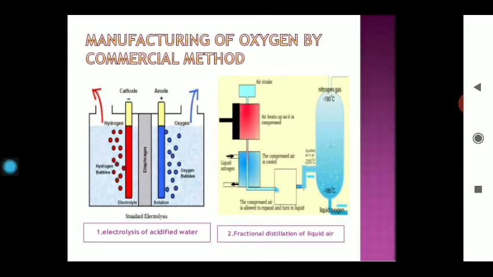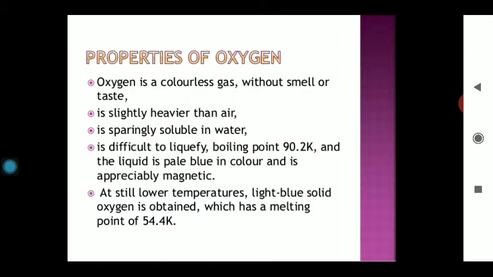Is it clear? Now some basic properties of oxygen. The first property of oxygen is that it is a colorless gas without any smell or taste. It is slightly heavier than air. It is sparingly soluble in water. It is difficult to liquefy. The boiling point is around 90.2 Kelvin, and the liquid is pale bluish in appearance and shows partially magnetic property. At lower temperature, light blue solid oxygen is obtained, which has a melting point of about 54.4 Kelvin. So all the basic properties of a gas are possessed by oxygen.